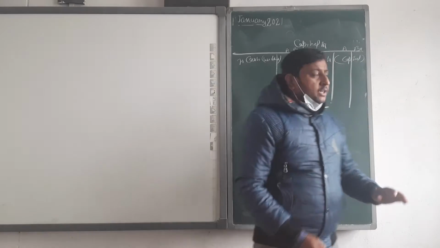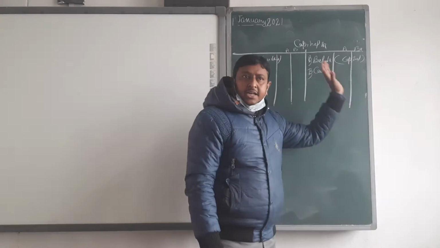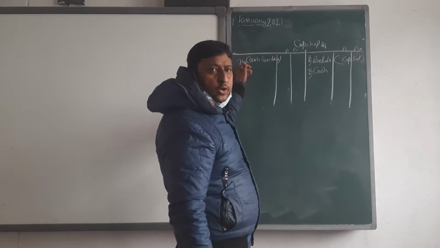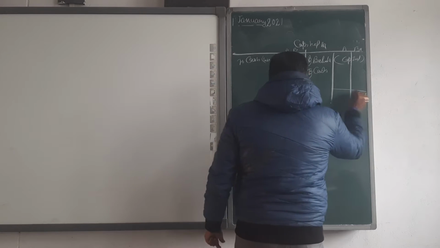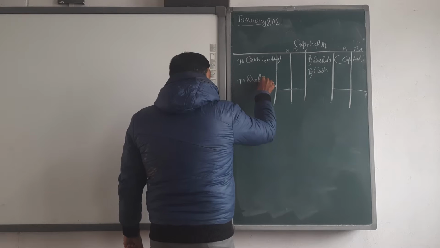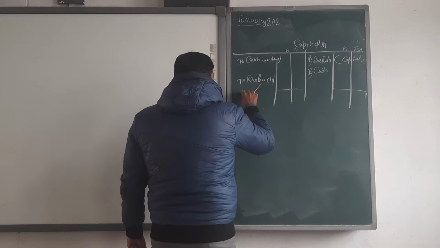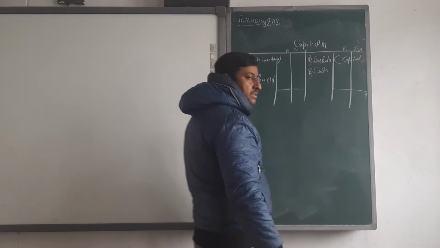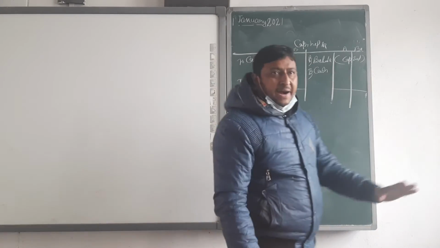Anyone introducing, then by cash; anyone withdrawing, then to cash; and after that the same closing to balance c/d, which goes to the balance sheet. Clear? Two partners are there.